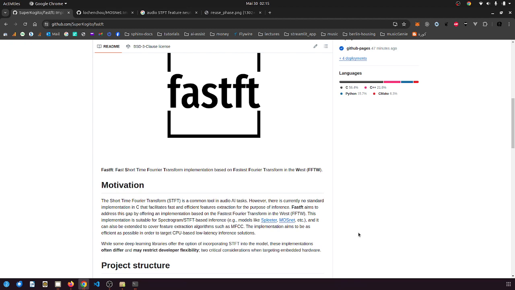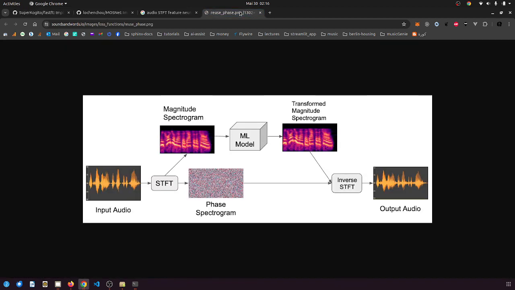This implementation in Python is quite limiting, so when you try to do inference, you are limited to using the same flavor to have the same results. To attempt to solve this, I present Fastft, which is a C implementation of the STFT algorithm. It's similar to Librosa in that I check that they deliver the same results, I implement the same algorithm, and the whole idea behind this is that later on I can use this STFT extraction algorithm with neural networks